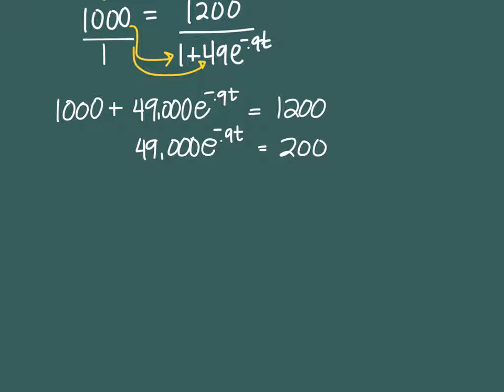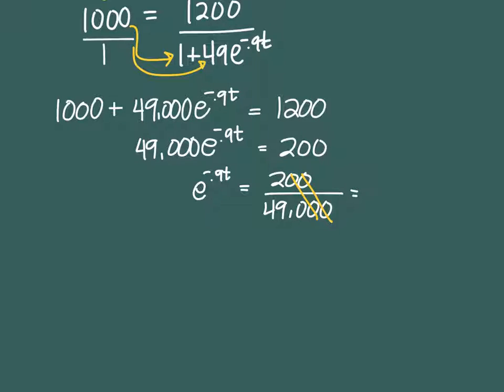Can't natural log quite yet because there's a lead coefficient. Can't natural log with a lead coefficient. Okay, I need to divide by 49,000. So e to the negative 0.9t is 200 divided by 49,000. And I can reduce that again because they both have a lot of zeros. So I can reduce 2 zeros in both.